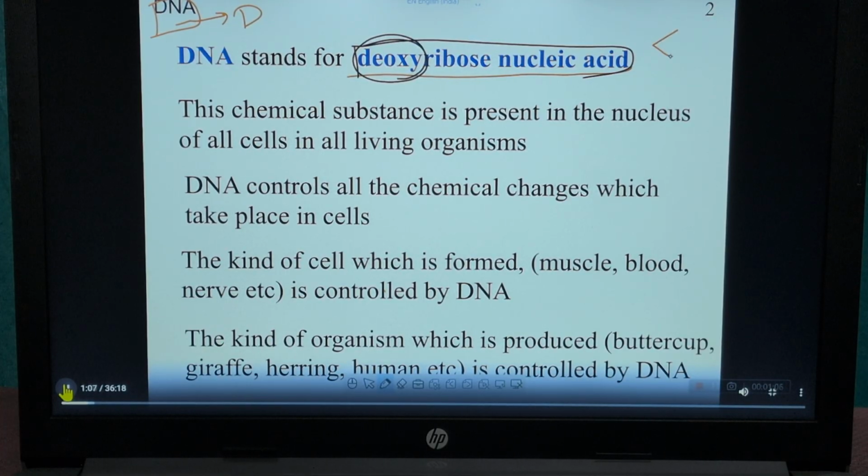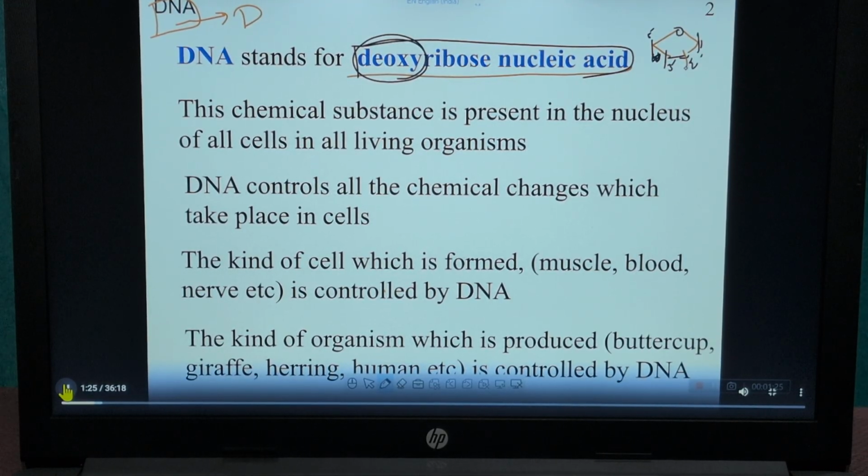See, this is the ribose sugar, right? 1', 2', 3', 4', and here is 5'.